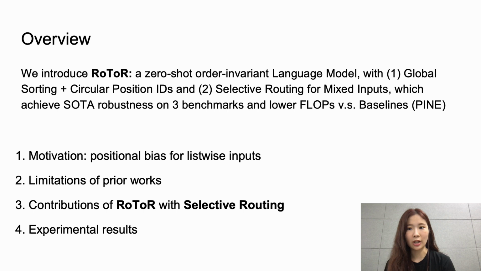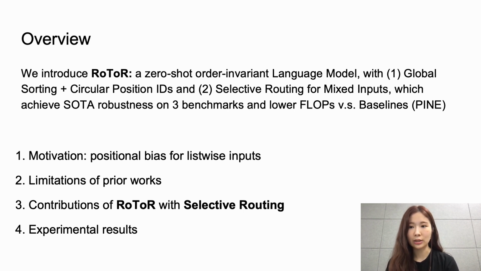I will structure the talk in 4 parts. First, the positional bias problem and why list-wise inputs are tricky. Second, limitations of prior zero-shot methods. Third, the contributions of RoToR, a lightweight, globally ordered circular positional ID scheme and selective routing for hybrid inputs. And finally, extensive experiments on 3 benchmarks plus efficiency analysis.